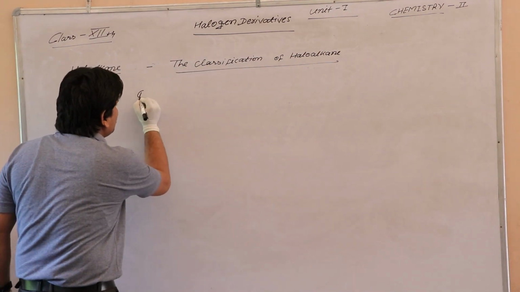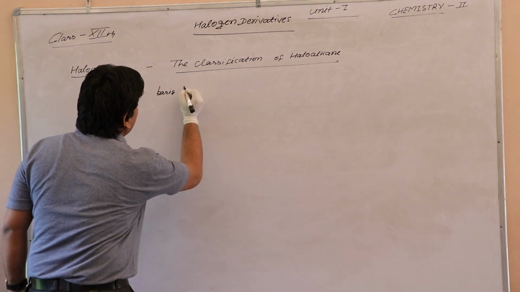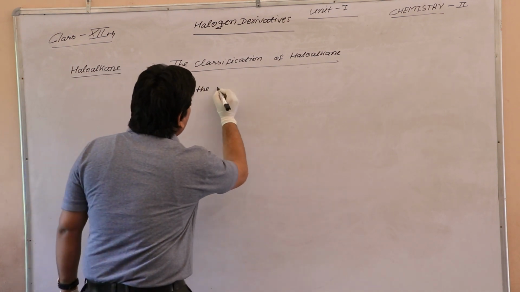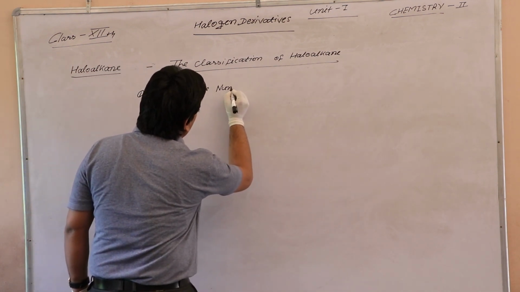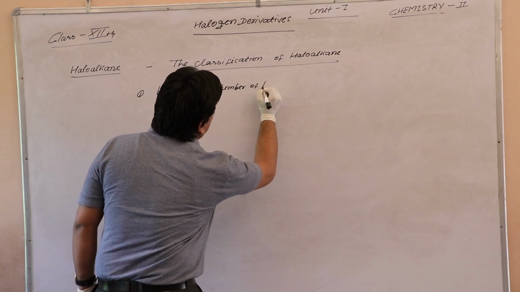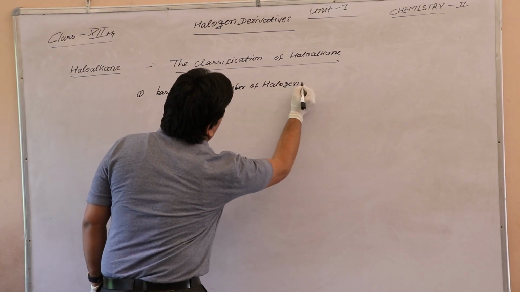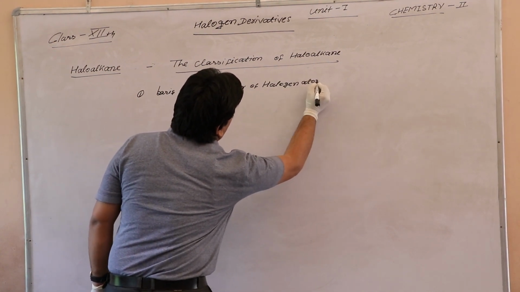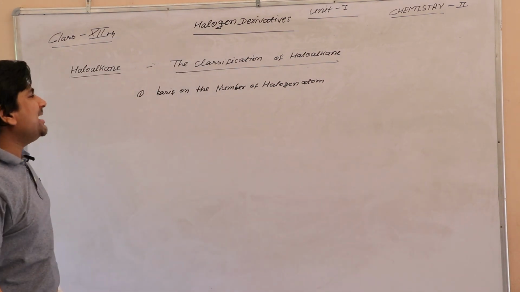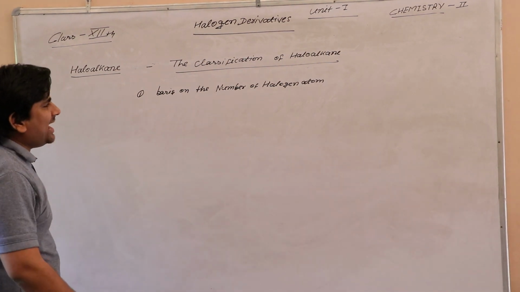First type is on the basis of the number of halogen atoms.